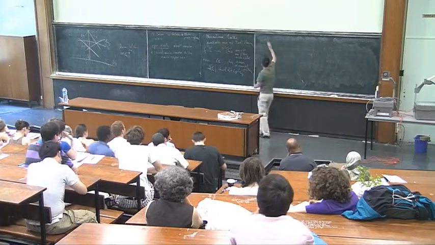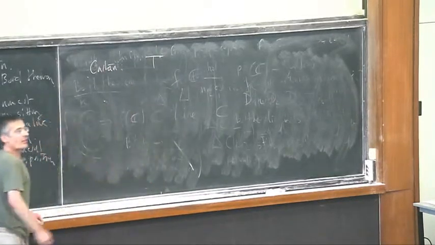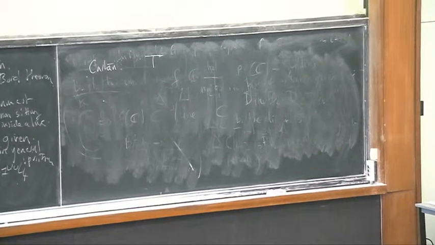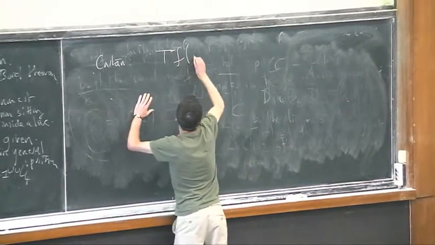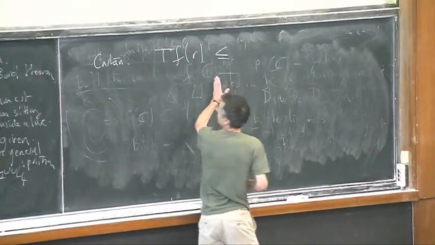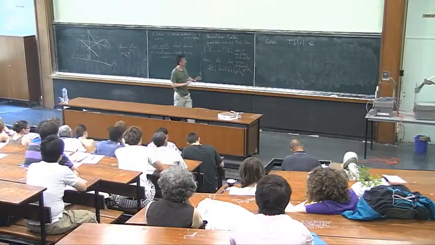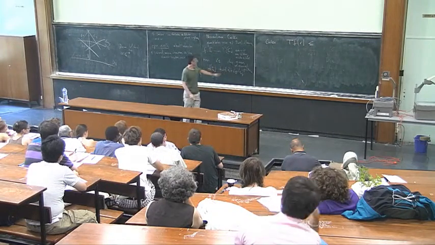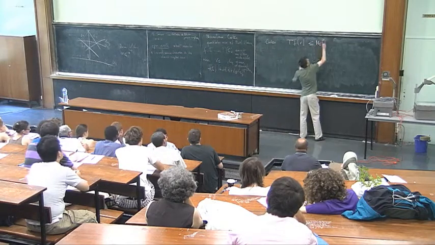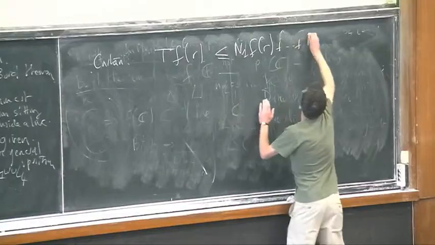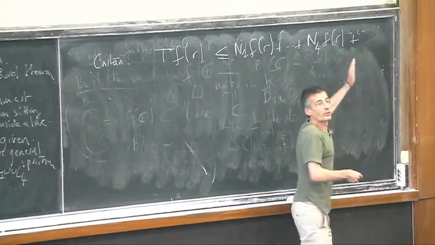So Cartan implies that the characteristic function of the entire curve, which measures its growth, is less than the counting function of the hitting points, plus some error term.